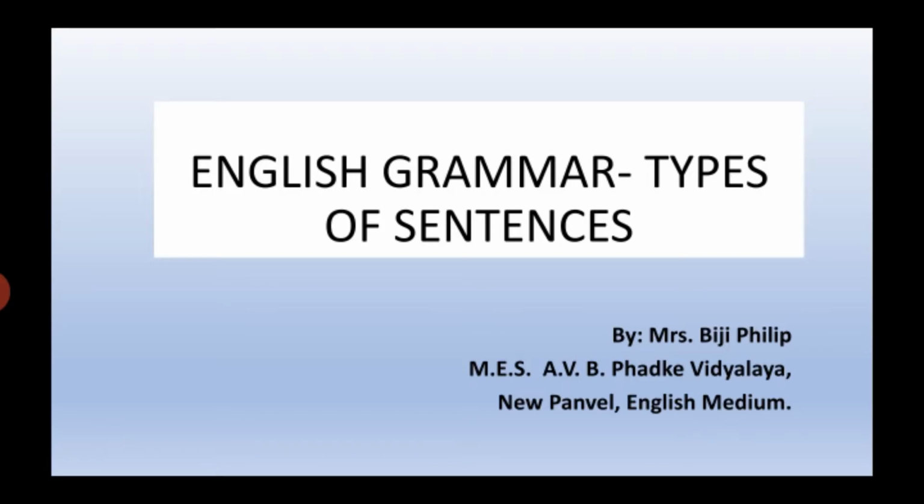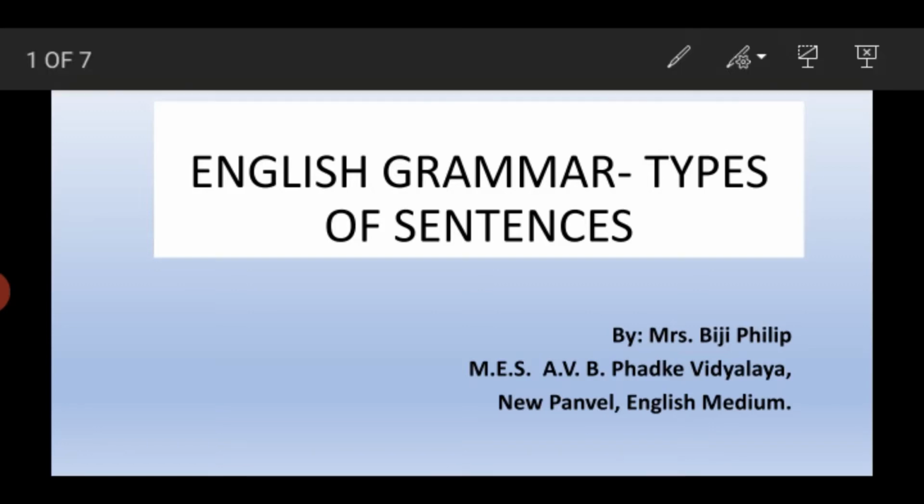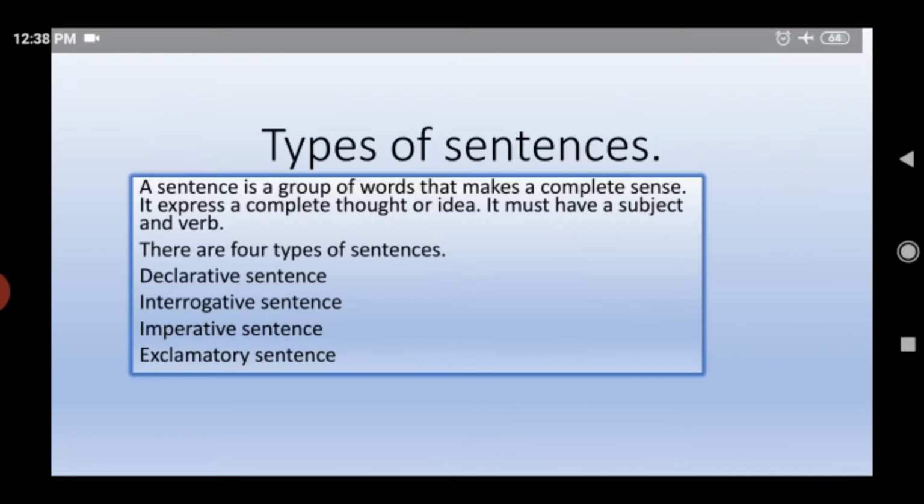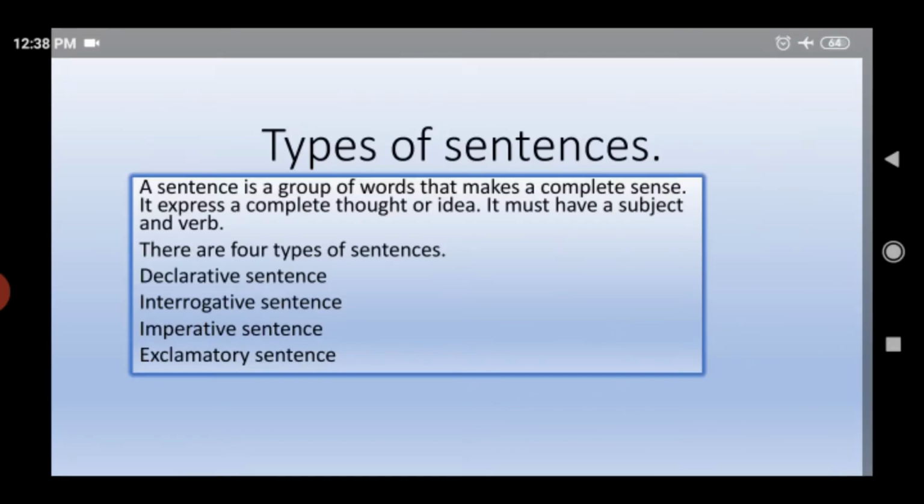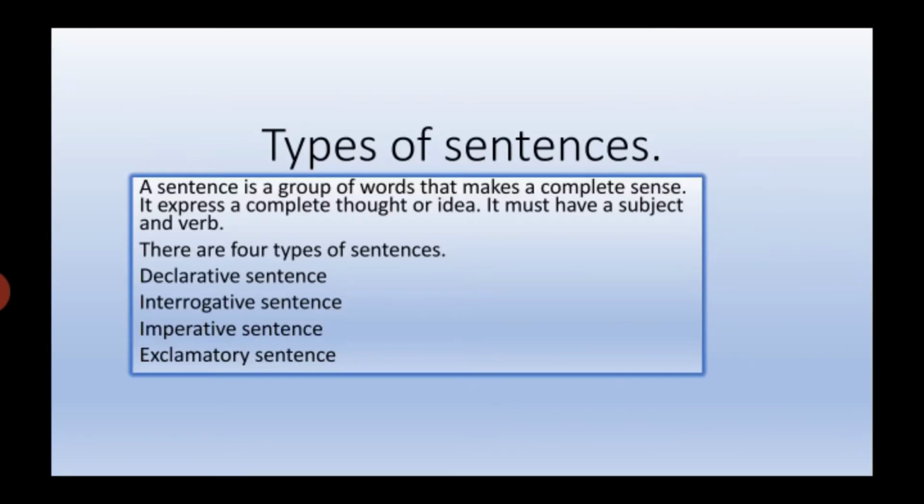In this video, we are going to learn about types of sentences. What is a sentence? A sentence is a group of words that makes a complete sense. It expresses a complete thought or idea. A sentence must have a subject and verb. Now, let's see what are the types of sentences.